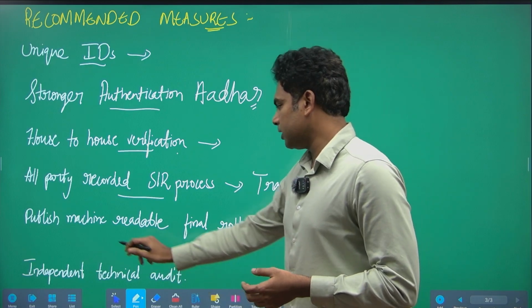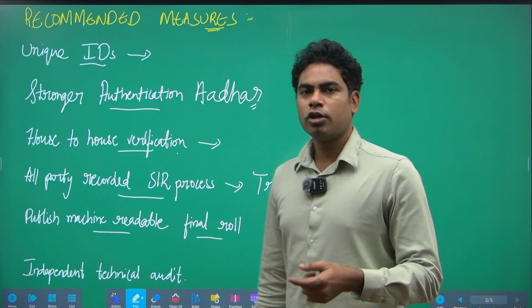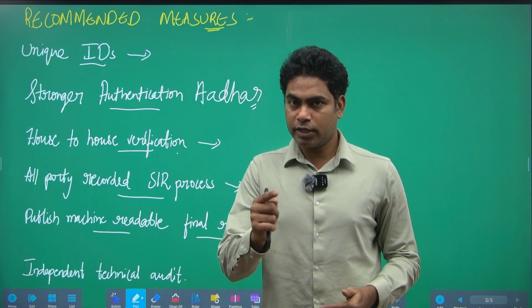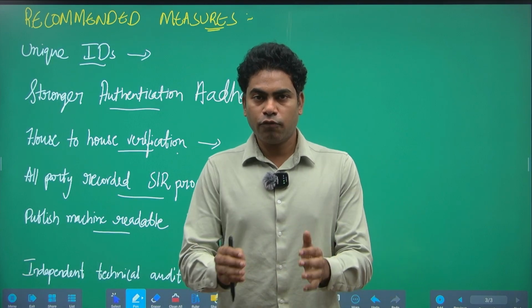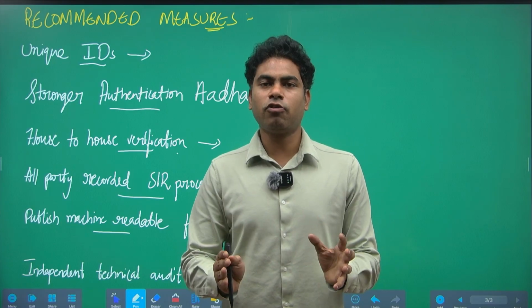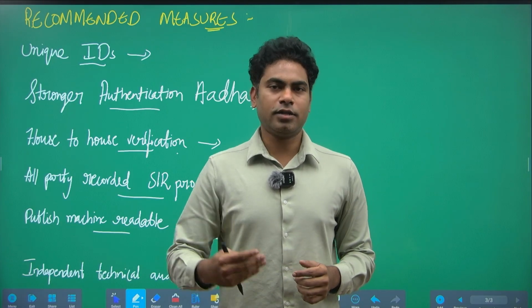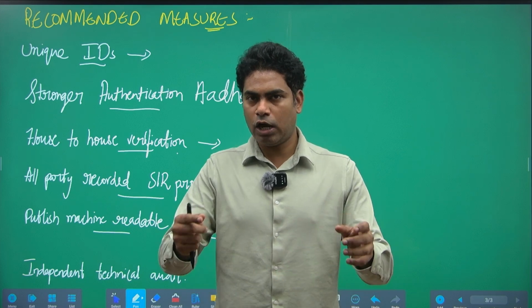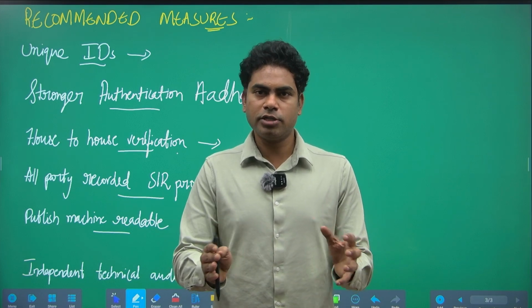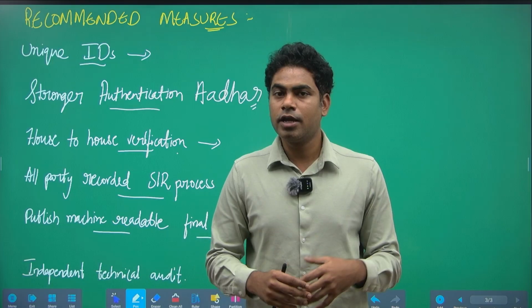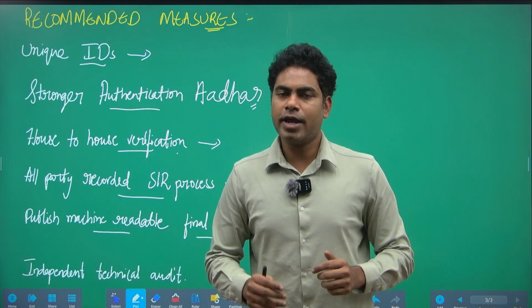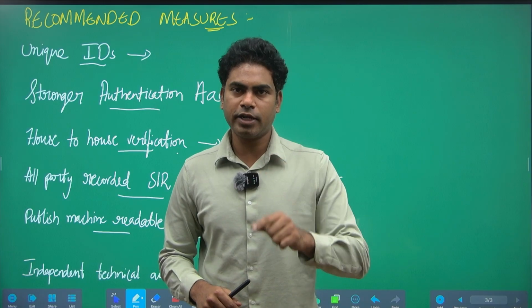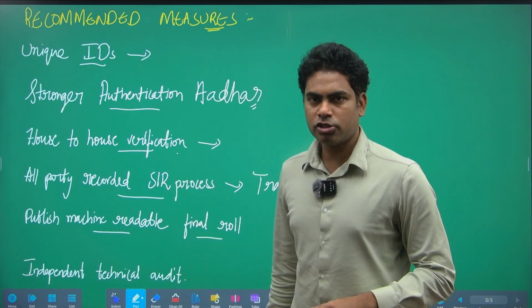Next up is to publish the machine readable final roll so that if we want to verify whether there are any duplicacies, whether there are any deletions, we could clearly understand by this machine readable format through data techniques. That is what was lacking in the previous cases. You could see how the Election Commission of India was not giving machine readable data. Instead, it becomes difficult for us to analyze the data that has been given by the Election Commission of India. Thus, it is a responsibility of the Election Commission of India to give machine readable data.